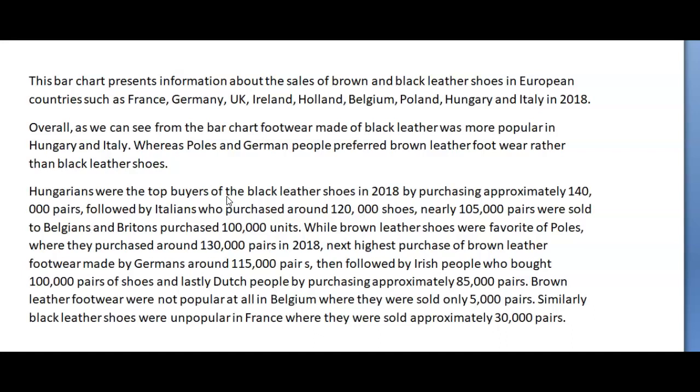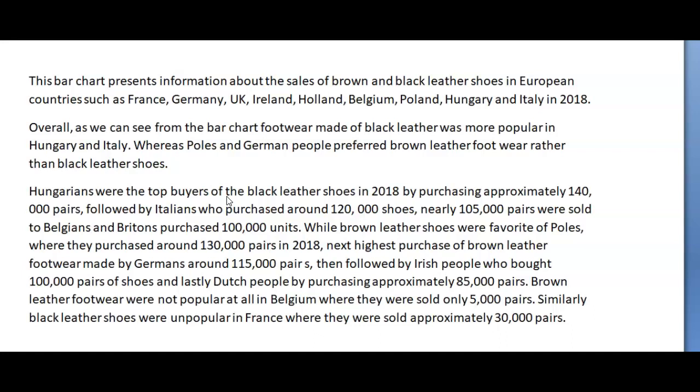And then I don't think that a comma is enough here. I think a full stop would have been better. And then you could have said nearly 105,000 pairs were sold to Belgians and Britons purchased 100,000 units. That's fine. Let's see. So Hungary, Italy, Britain, and Belgium.